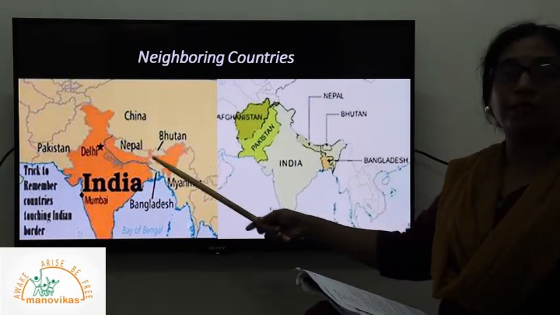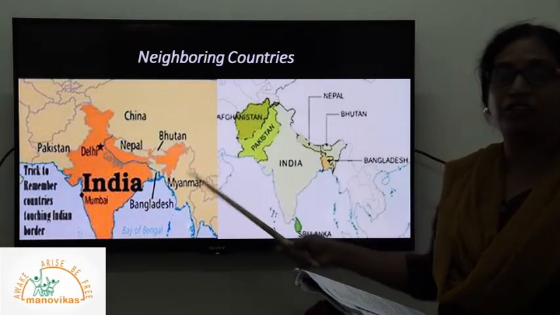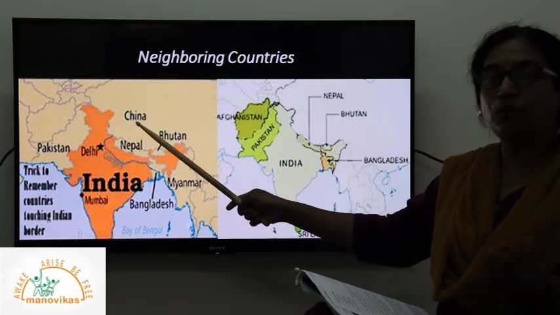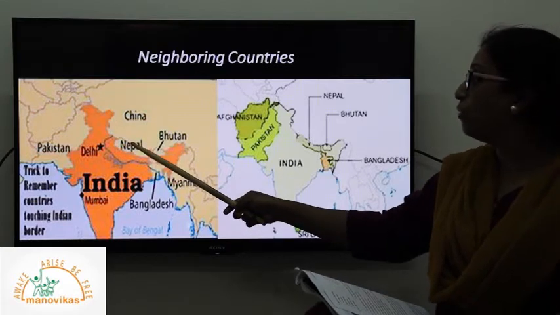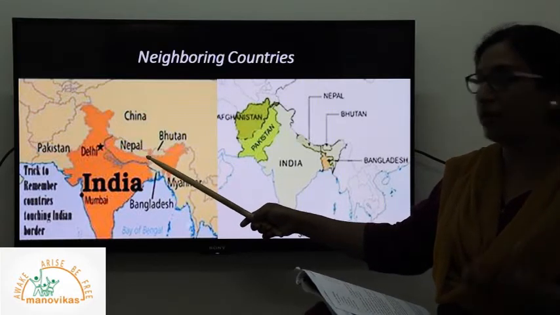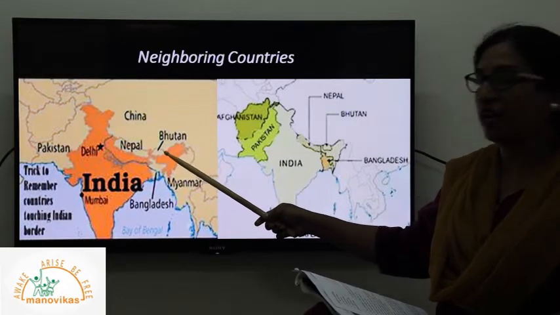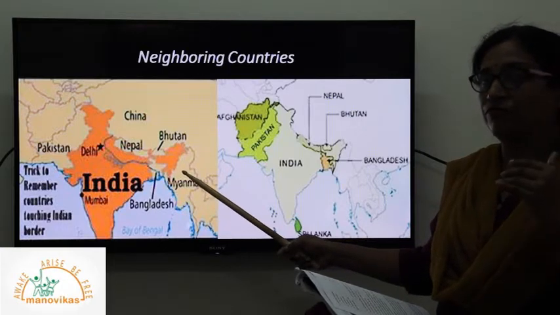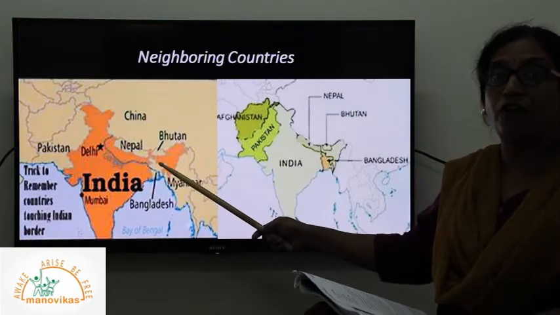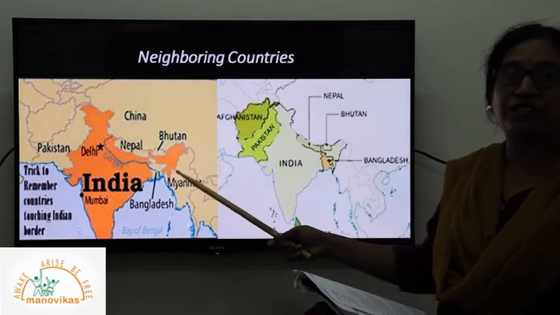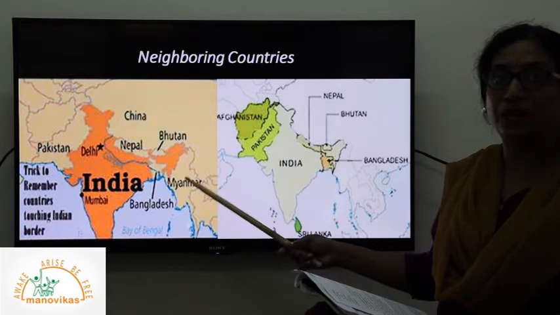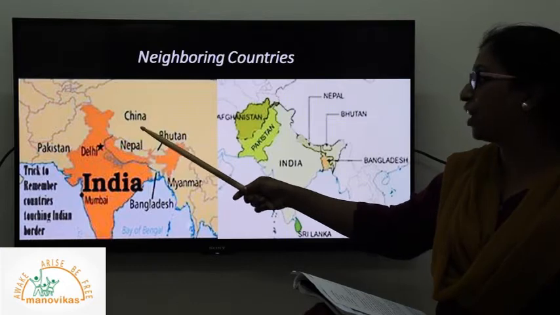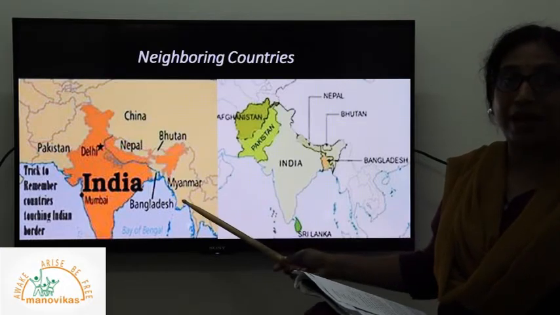Now coming to the eastern margin of India, we have the huge China, which shares a very long border with us. Then as we move towards the eastern part, we share land with Nepal, another closest neighboring country. Next we have Bhutan. Next we have Bangladesh and Myanmar, with which we share borders from the eastern margin of India. That is the land of 7 sisters, all the 7 states belonging to the eastern part of India, sharing borders with neighboring countries like China, Nepal, Bhutan, Bangladesh and Myanmar.